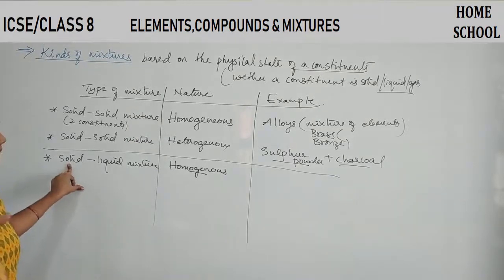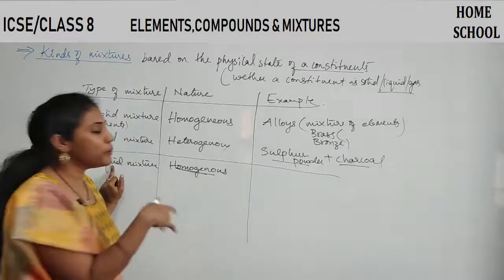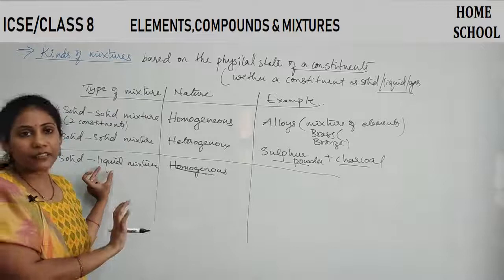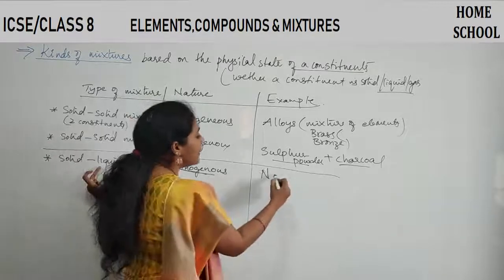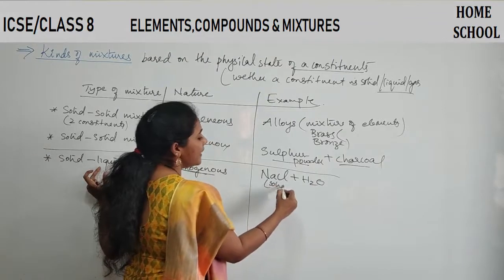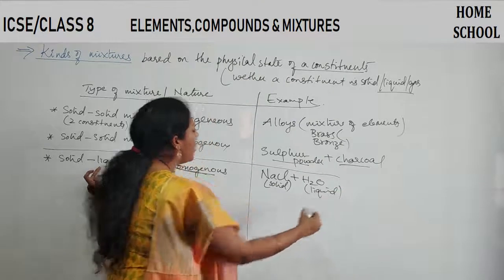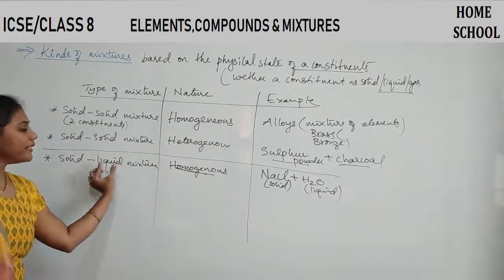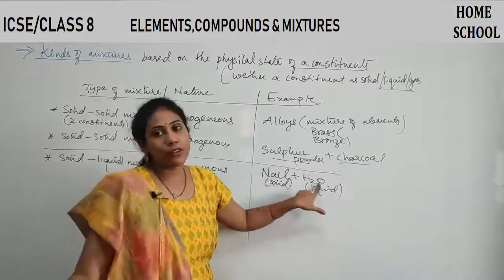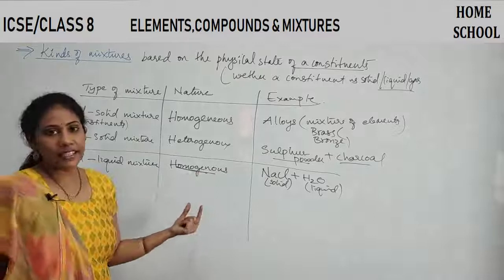The solid should be completely mixed in the liquid. So a common example is NaCl plus water. Here NaCl is solid and water is liquid, so this combination is called solid liquid mixture. And here NaCl will nicely mix up with water, so I'll call it a homogeneous condition.